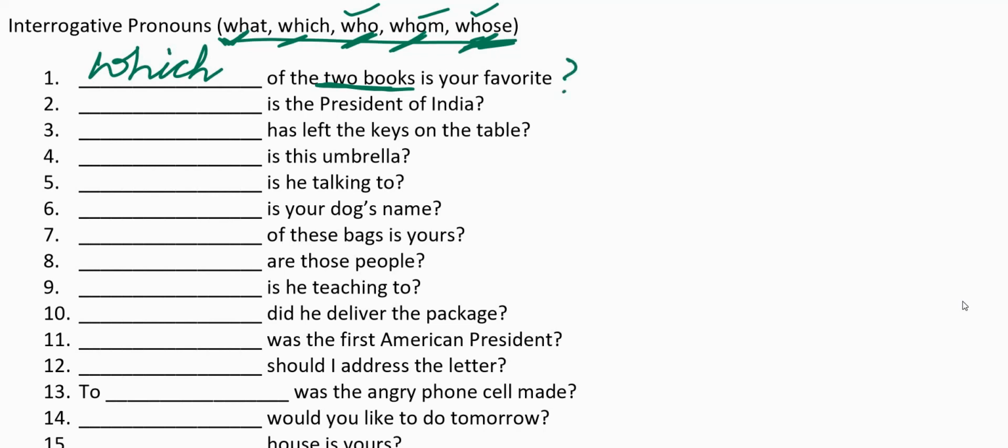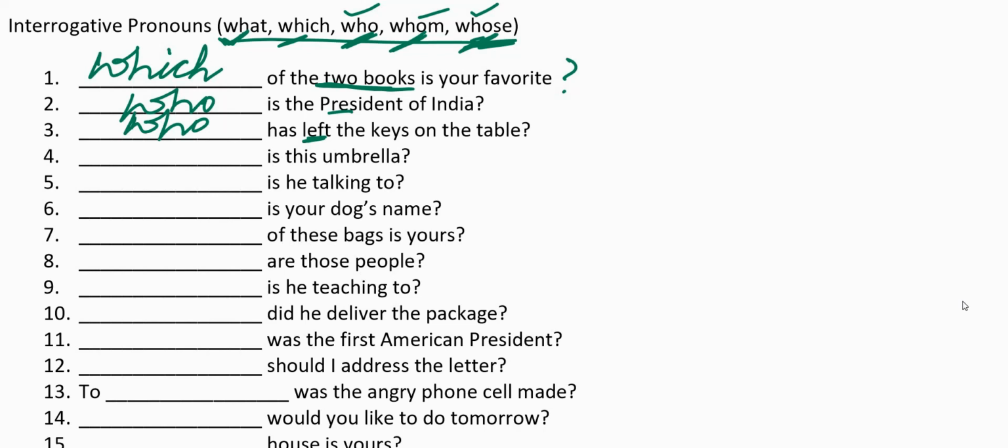Dash is the president of India. You cannot ask which is the president of India, which is not used with people. You cannot write whom is the president of India. Who is the president of India? Because we are asking about the subject, the president. Dash has left the keys on the table. Whom has left the keys on the table is not proper. Who has left the keys on the table is the right answer, because who is the subject of the verb left. Somebody has left, hence we have to use who.